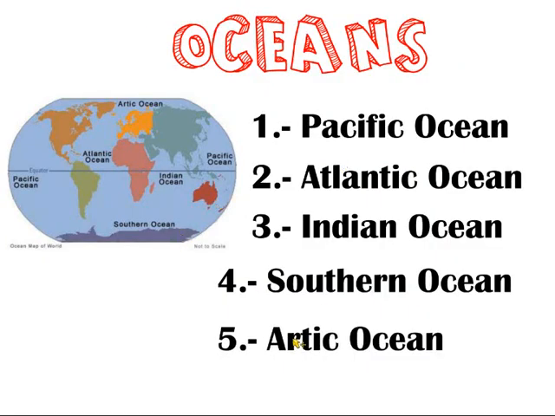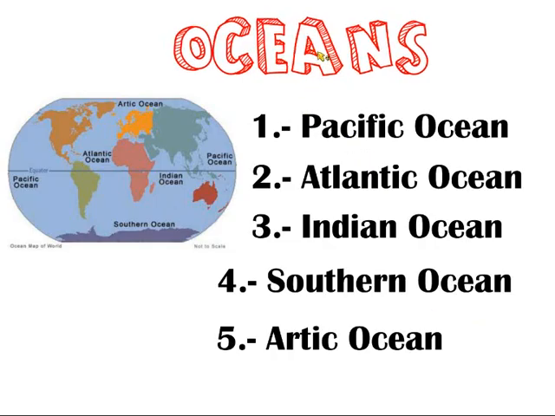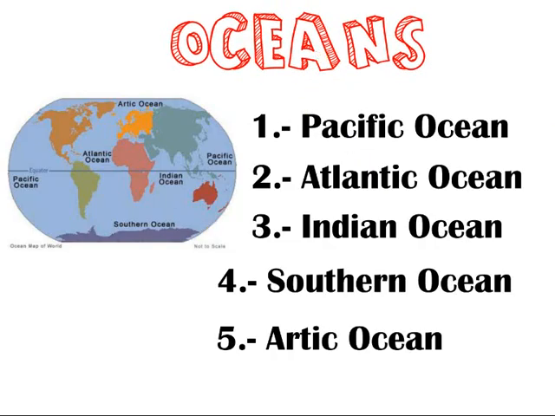And finally, we have the Arctic Ocean. The smallest one is in the north. This area here on the north is the Arctic Ocean. It's very cold, of course. The Arctic Ocean. So 5 big oceans in the planet Earth.